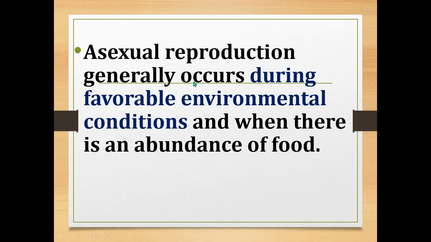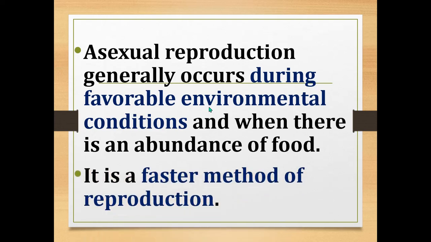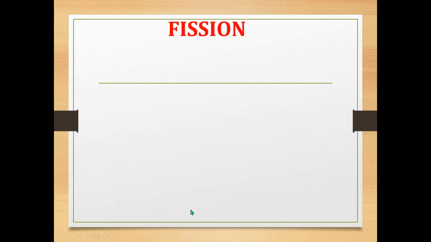Asexual reproduction will occur during favorable environmental conditions and when there is an abundance of food. So when there is availability of food, and when the environmental condition is favorable, asexual reproduction will occur. It is a faster method of reproduction. Now let's learn some of the methods present in asexual reproduction.